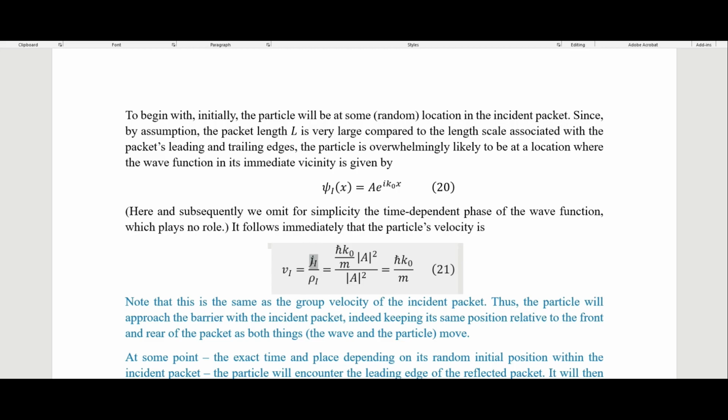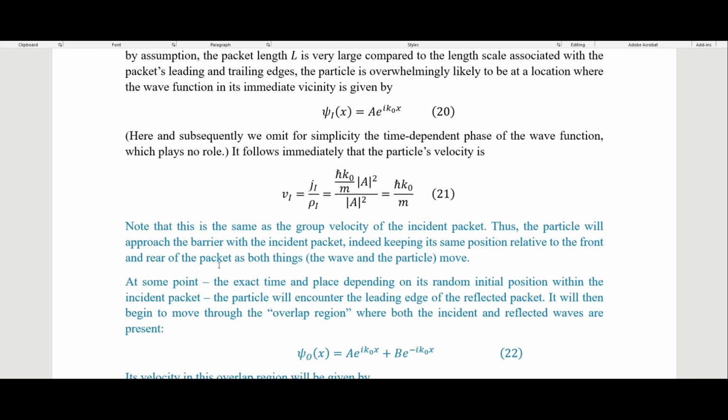So again, this is the probability current for our incident wave and the probability density of our incident wave. And so that gives us this, where this a squared and this a squared will cancel out. So we end up just getting this right here for our velocity of the incident wave. Note that this is the same as the group velocity of the incident packet. Thus, the particle will approach the barrier with the incident packet, but keeping its same position relative to the front and rear of the packet as both things, the wave and particle, move.